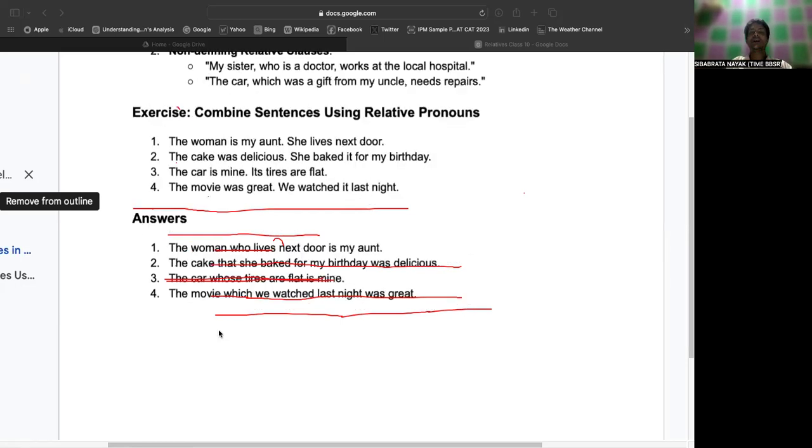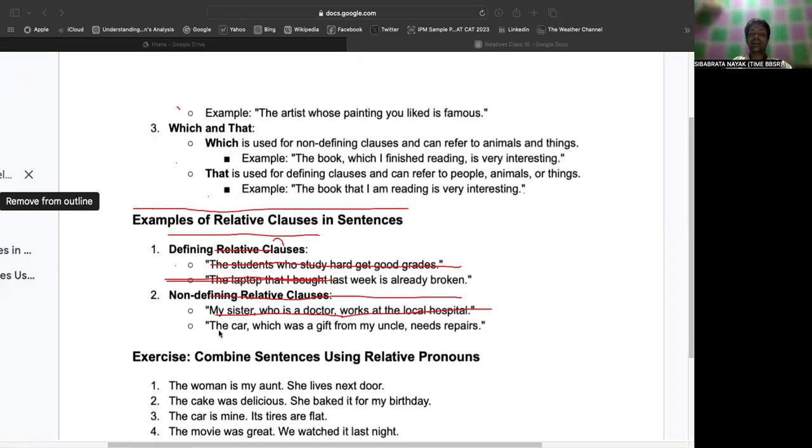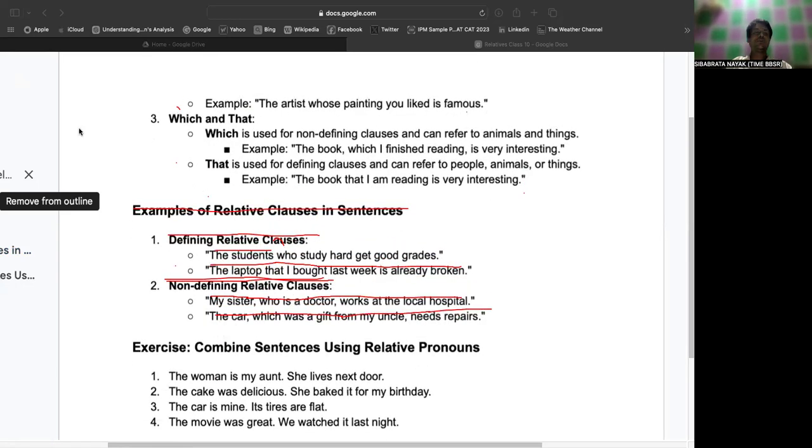Next, there are certain examples or exercises. Can you make them? Can you do them? Yes, sir. Go for it.